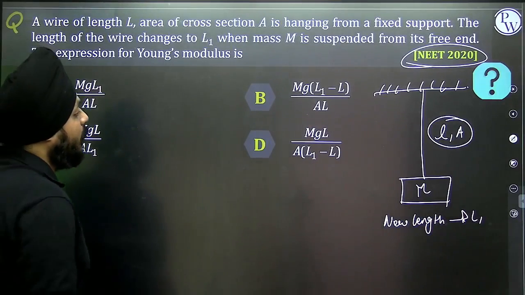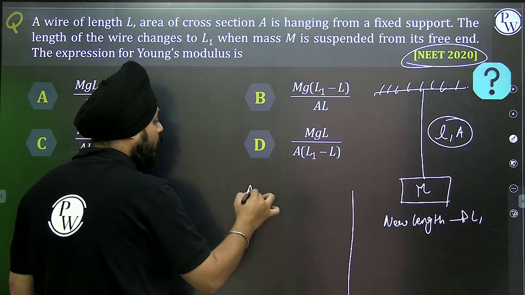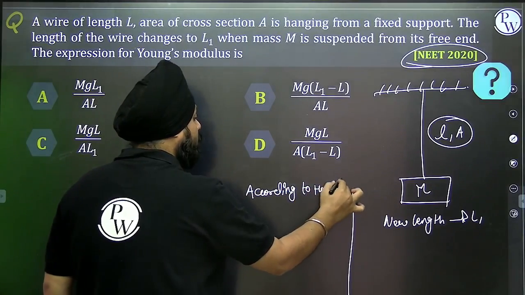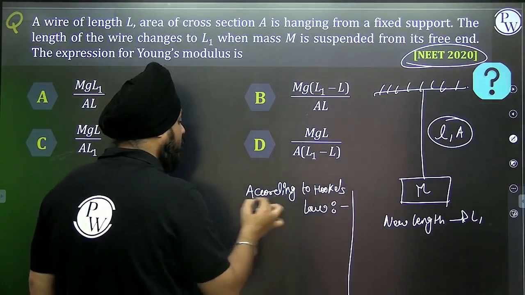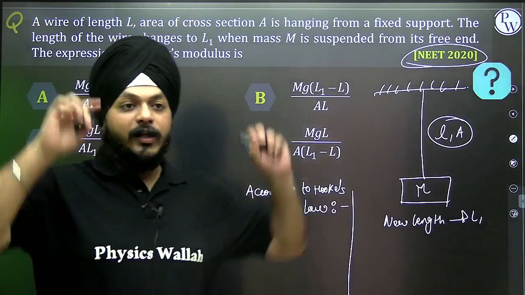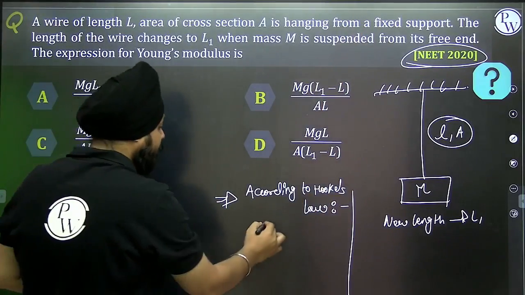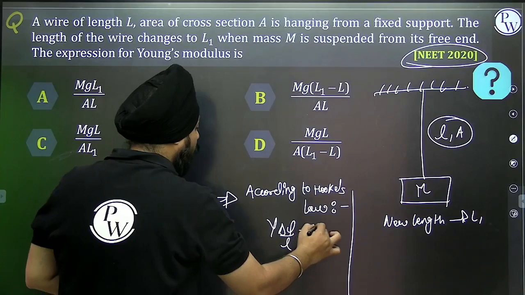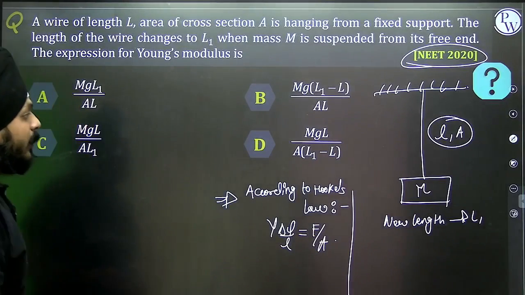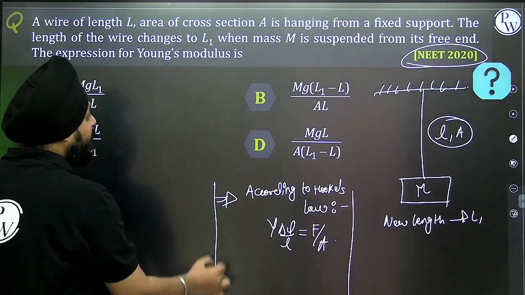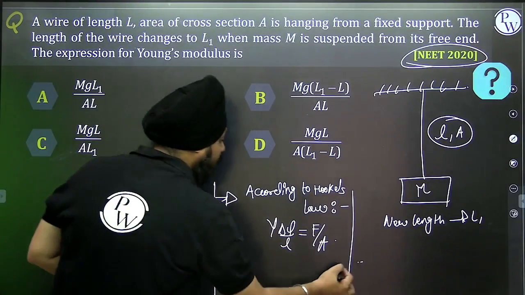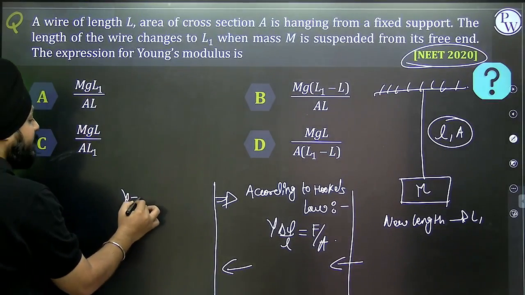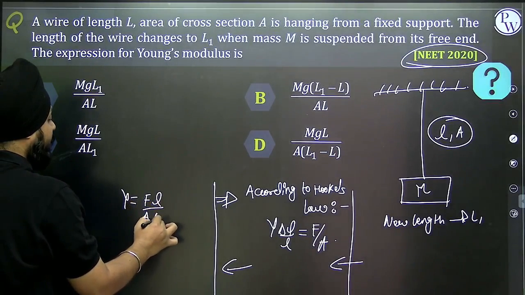The expression of the Young's modulus is very simple, Hooke's law. According to Hooke's law, Y delta L by L is equal to force per unit area. Force acting is mg. What we need to calculate is the Young's modulus. So Y is equal to FL by A delta L.